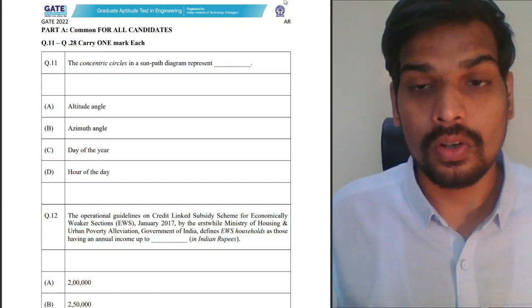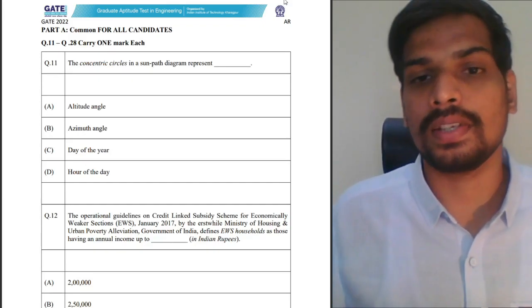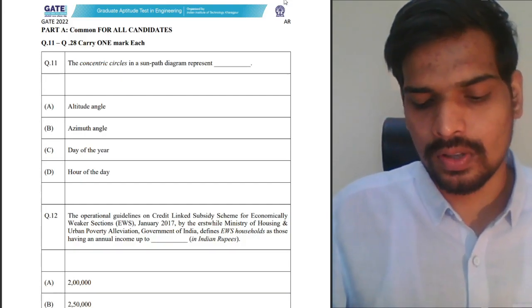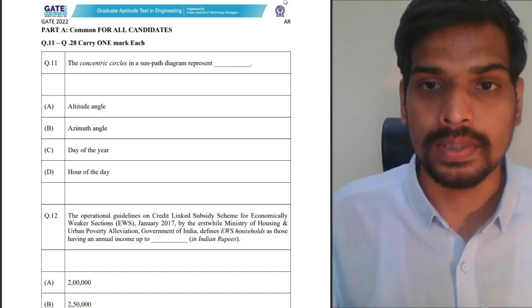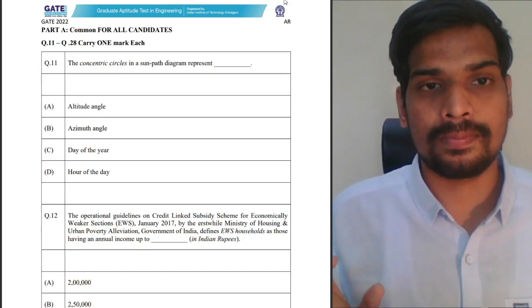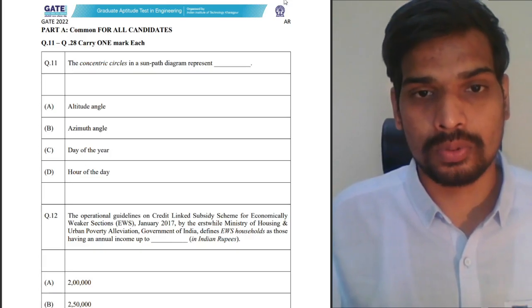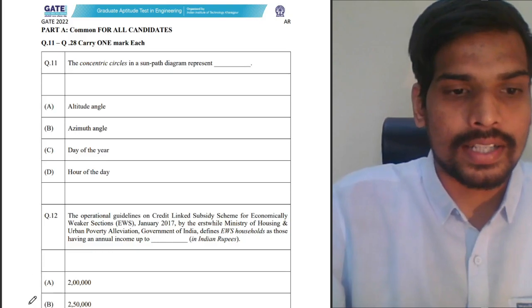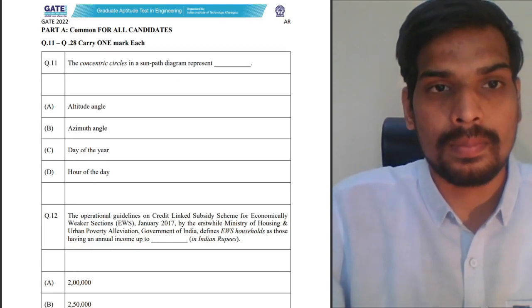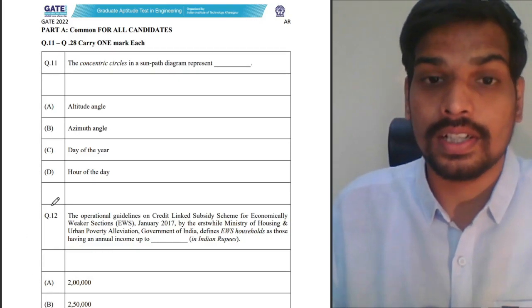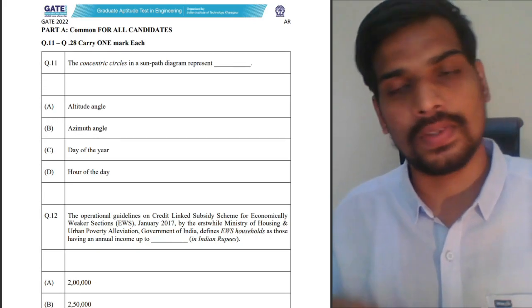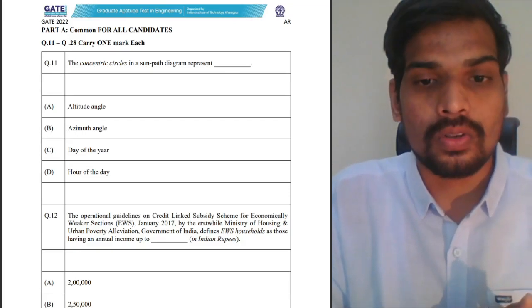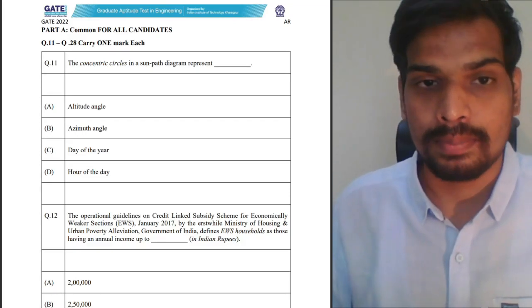And finally, there is no clear-cut boundary in some topics, like climate responsive design is something which is written in the common part. Solar architecture is something which is written in the architecture part. If you see this first question of the common part, the concentric circles in a sun path diagram, ideally this should be a part of the architecture portion. But even though it is of solar architecture, you see it was given in the common part. So you cannot draw a clear-cut boundary in a few topics. That was evident as we have been informing our students. For some topics, it's not very easy to draw a clear-cut boundary. That was evident in the question paper also.